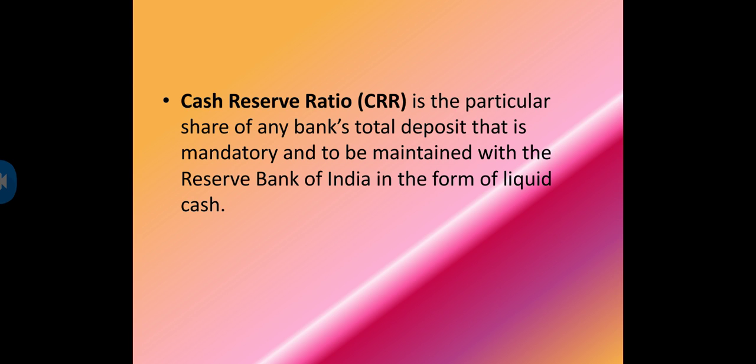Cash reserve ratio is very, very important. All the banks have a rule that they should maintain a minimum CRR, cash reserve ratio. Cash reserve ratio means that out of 100%, at least 20 to 25% of the money should be kept with RBI in the form of security. This security may be time deposits, term deposits, or any type of assets and securities. This percentage of the amount is what a bank is lending to RBI for security.